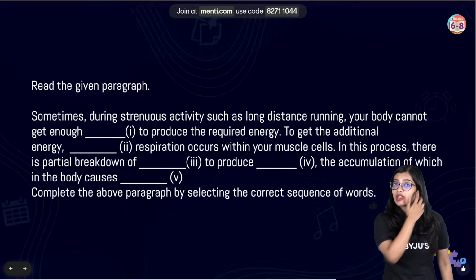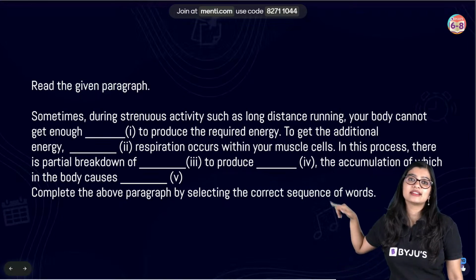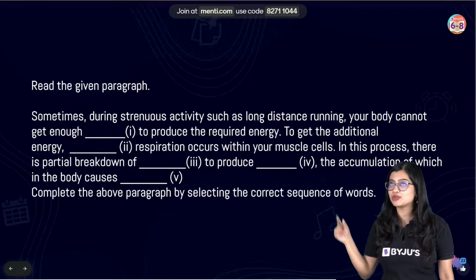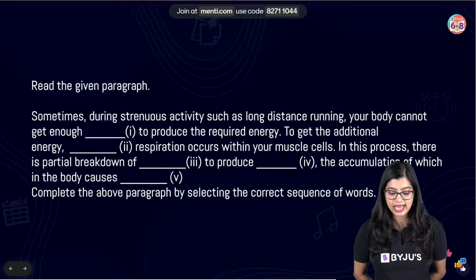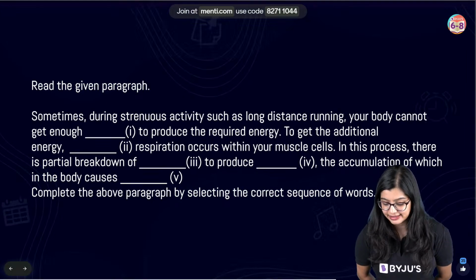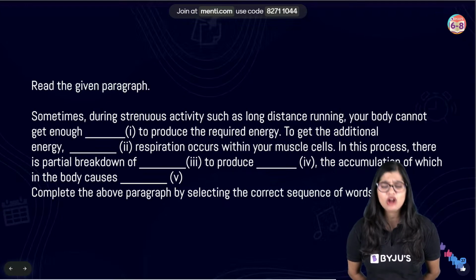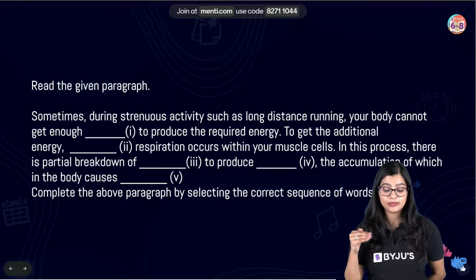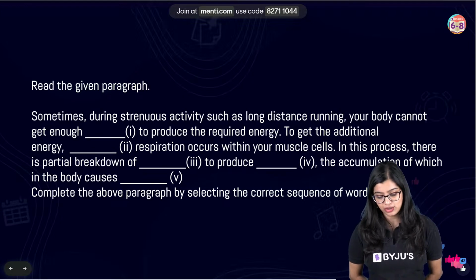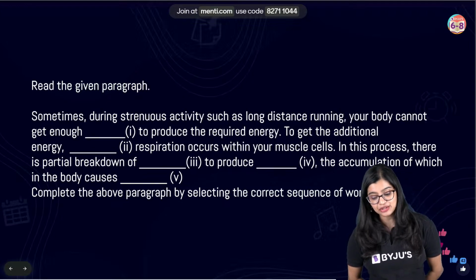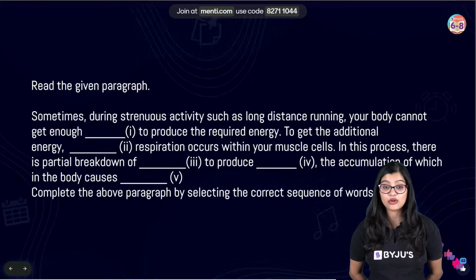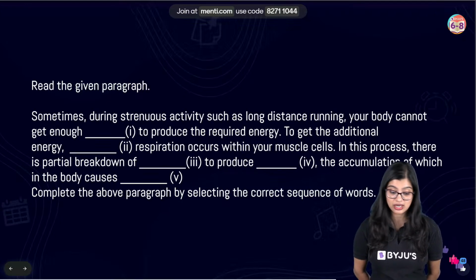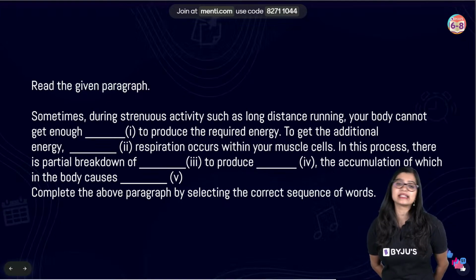Now students, the next question needs you to answer this paragraph. So what will happen? Your options will be based on this order. So you need to write down the given paragraph: sometimes during strenuous activities such as long distance running, your body cannot get enough dash. Write everything down. Dash to produce the required energy. To get the additional energy, dash respiration occurs within your muscle cells. In this process, there is partial breakdown of dash in order to produce dash, which is the accumulation. So many dashes are there. I'm not reading all the dashes. You just take 2 minutes and write this down.